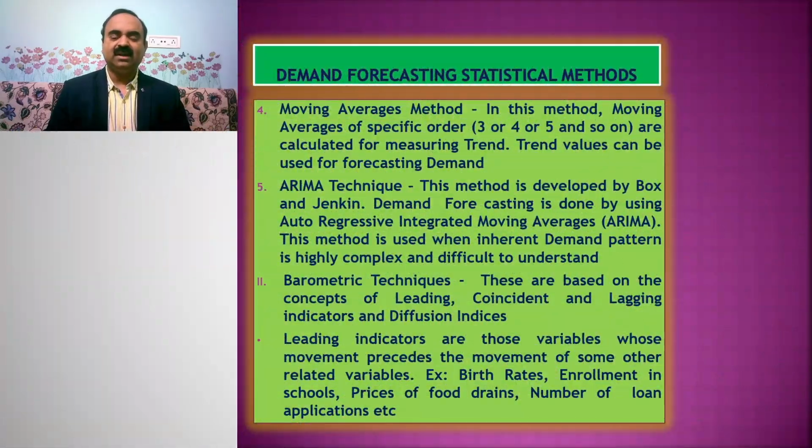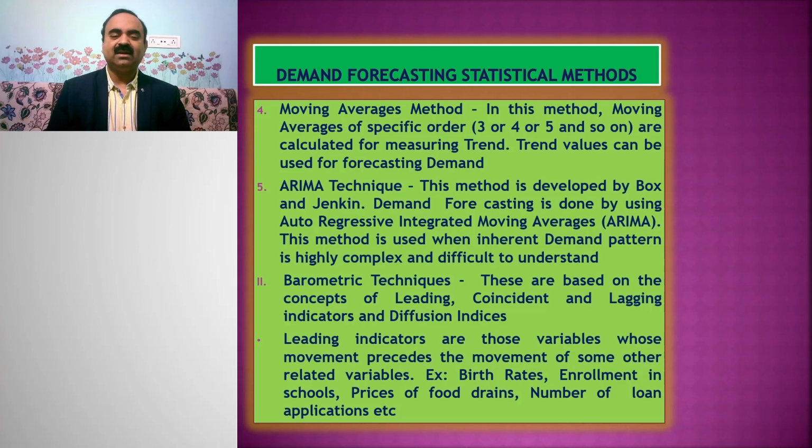The fourth trend projection method is the moving averages method. In this method, moving averages of a specific order are calculated for measuring trend. We can take moving averages of order 3 or order 4 or order 5 or order 7 and so on. Trend values can be used for forecasting demand after finding them by the moving averages method.